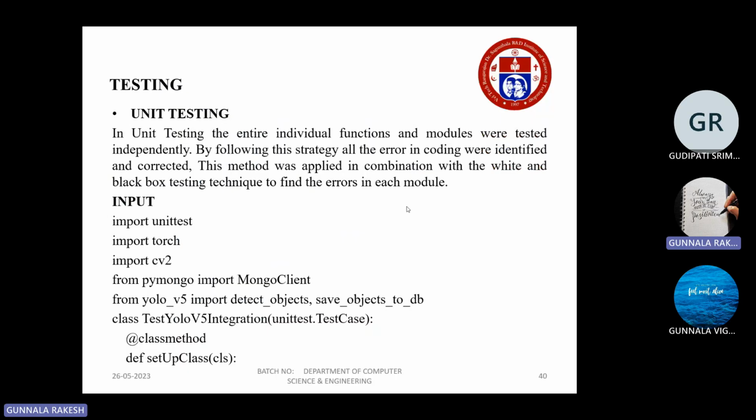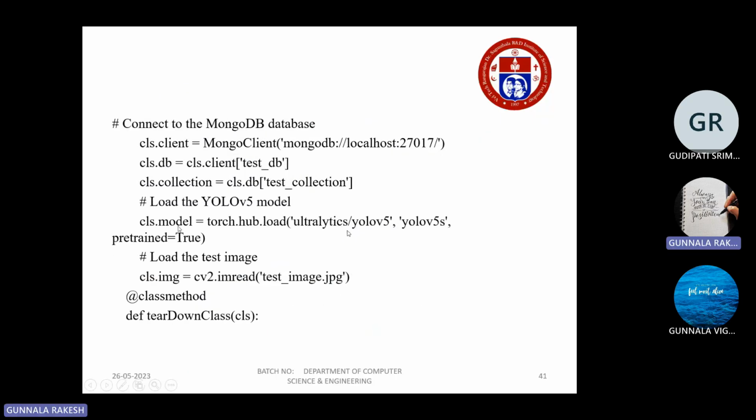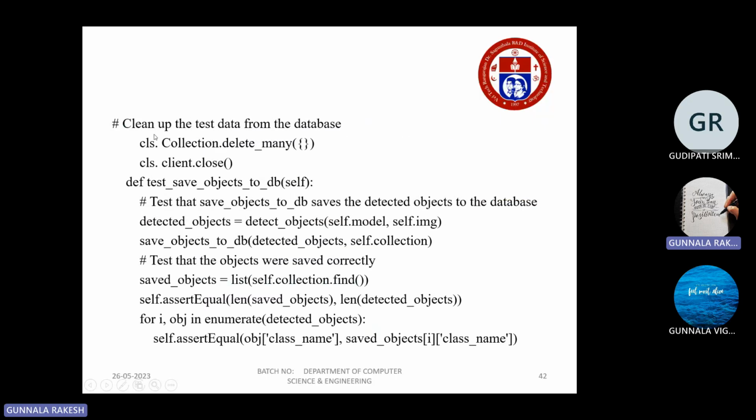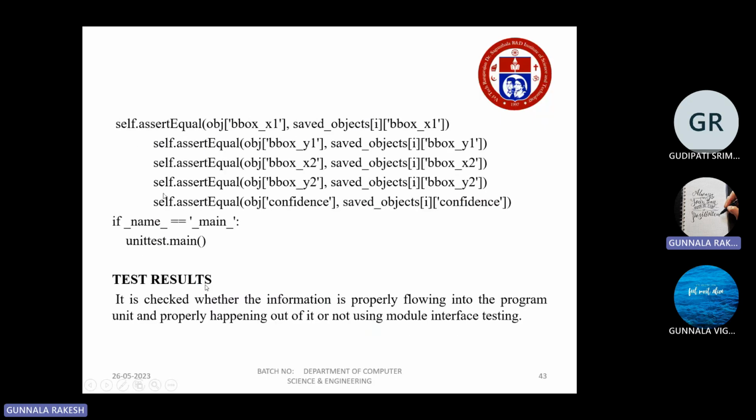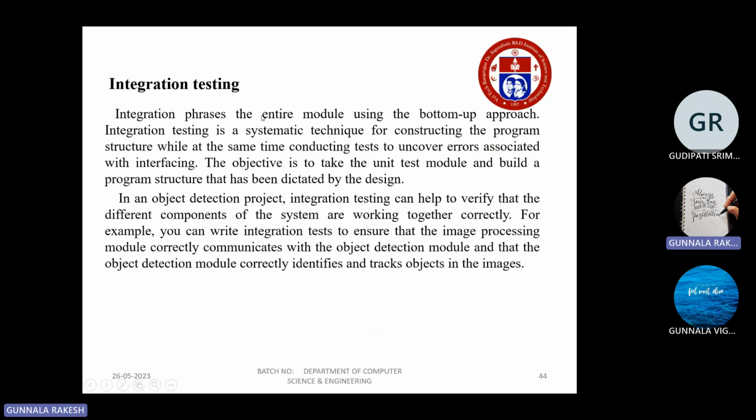We have been taking this in unit testing. This is the code for the unit testing. From the results, it has been checked whether the information is properly following the program until the expected output from the interface testing. In this integration testing, mainly we are using the bottom-up approach. Integration testing is a systematic technique for concentrating on the program structure.